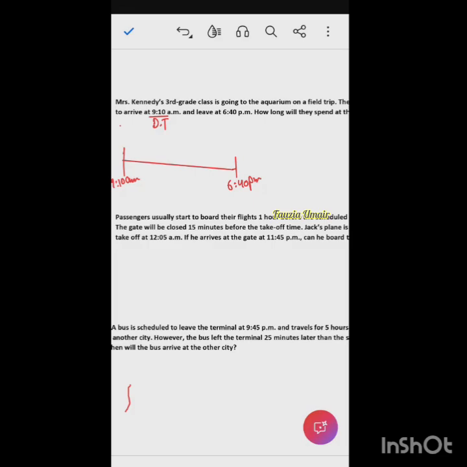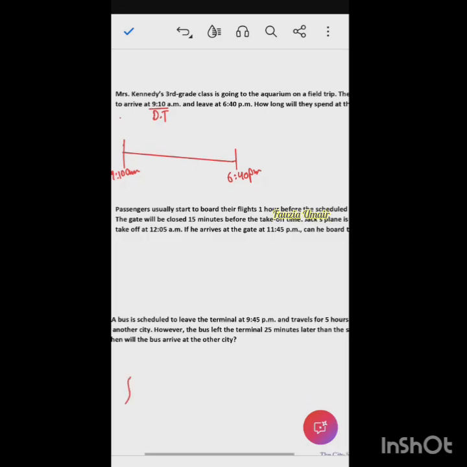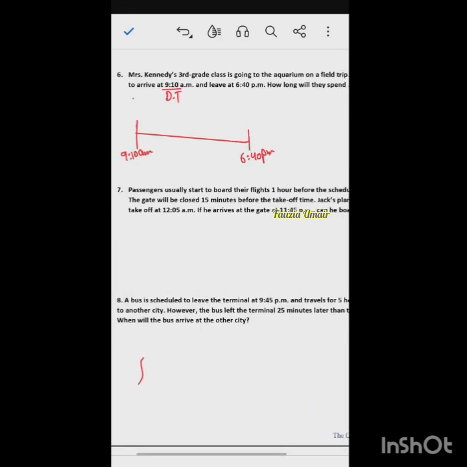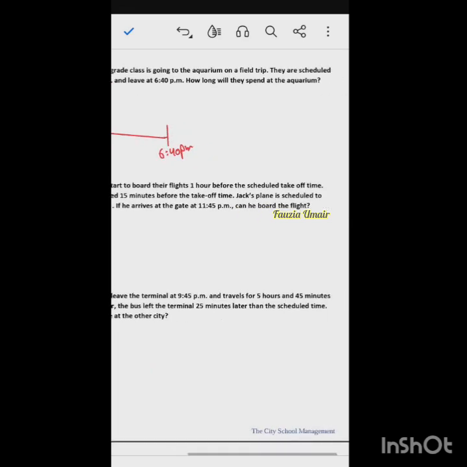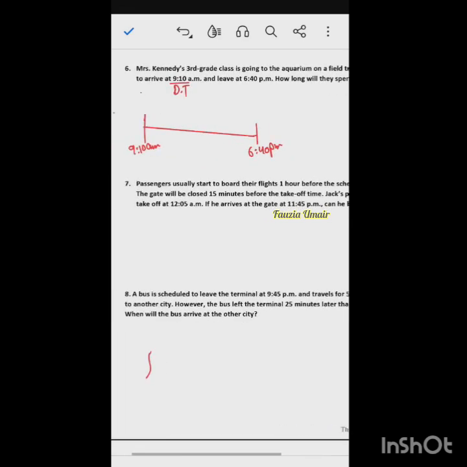All right, next question. The bus is scheduled to leave the terminal at 9:45 p.m. and travels for 5 hours and 45 minutes to another city.